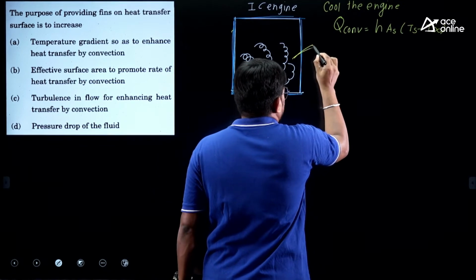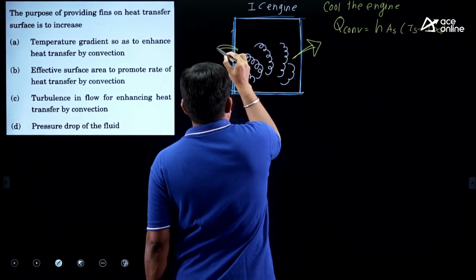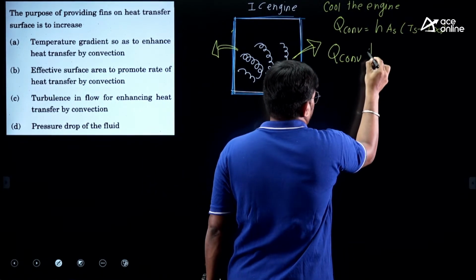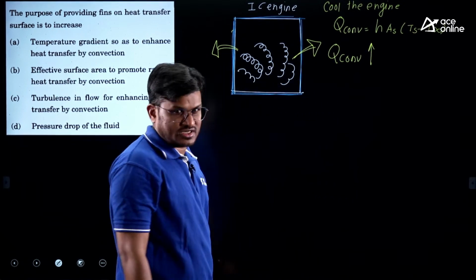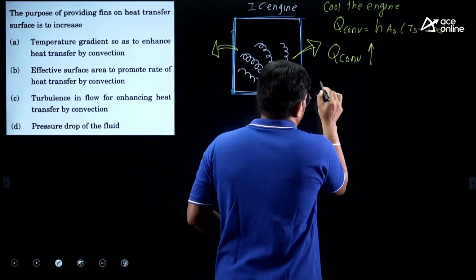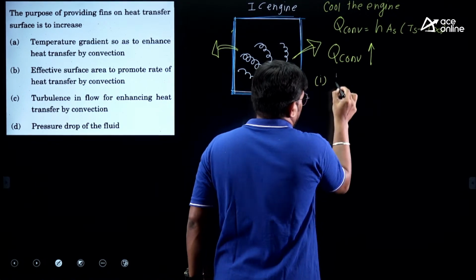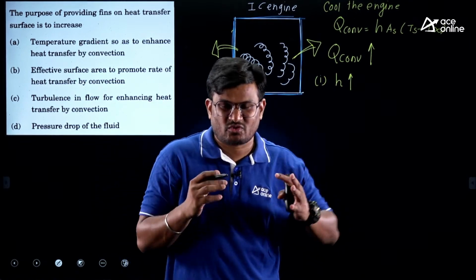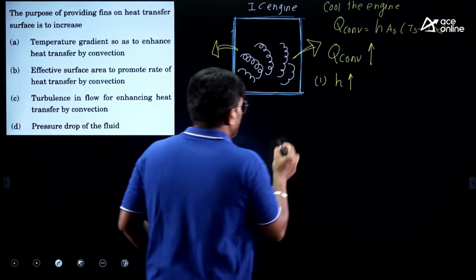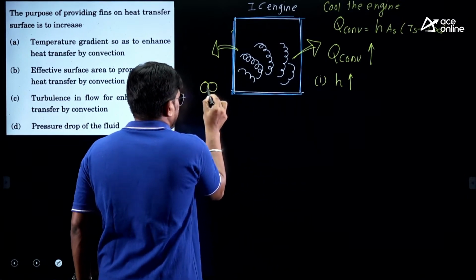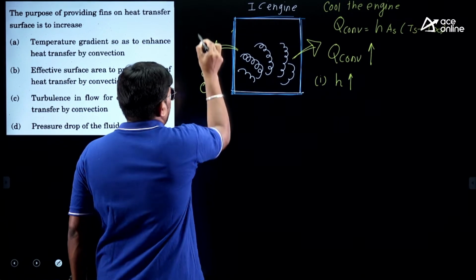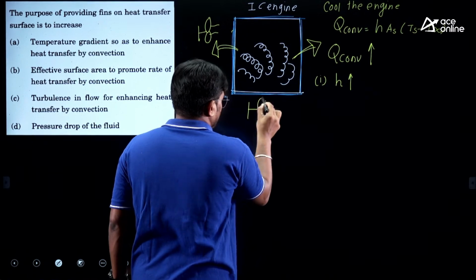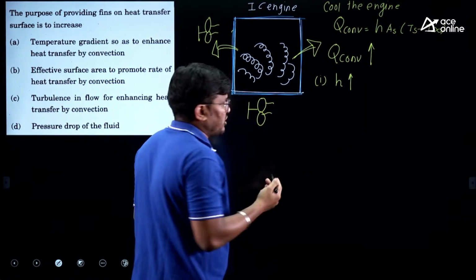So I want to increase this heat loss. You want to increase Q convection. What is the first point? You need to increase H, the heat transfer coefficient. How to increase it? You need to attach fans here. Suppose you attach fans here, then what will happen? This body will get cooled down.